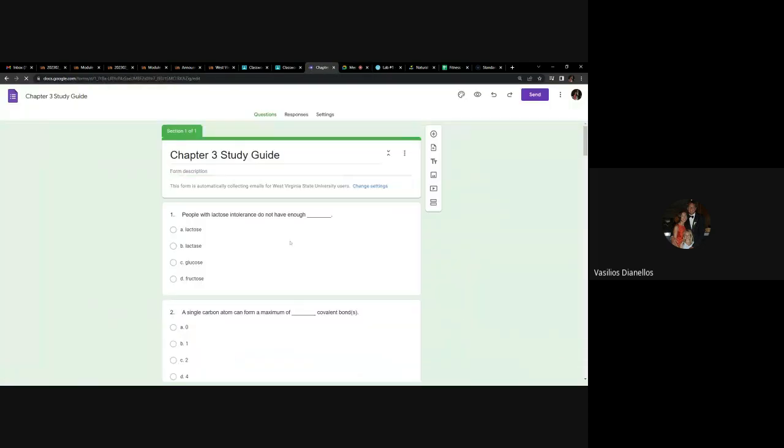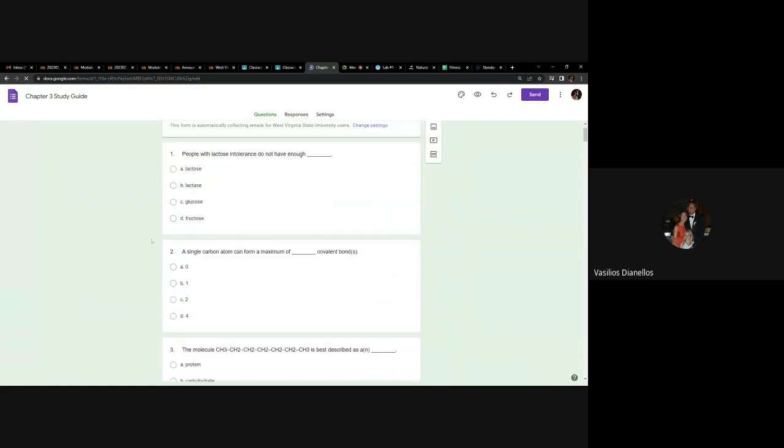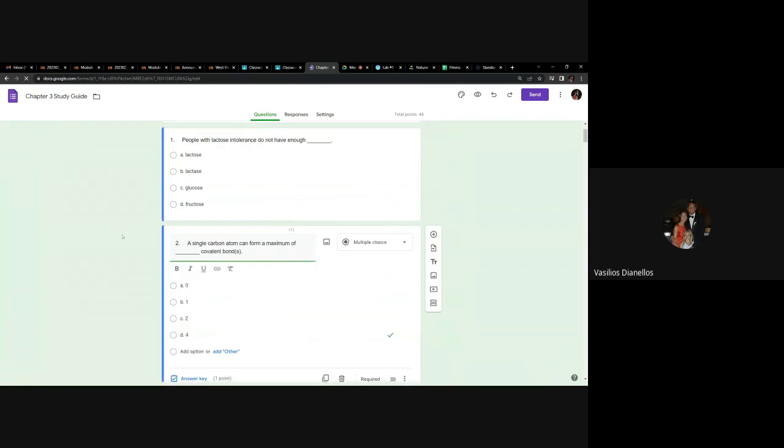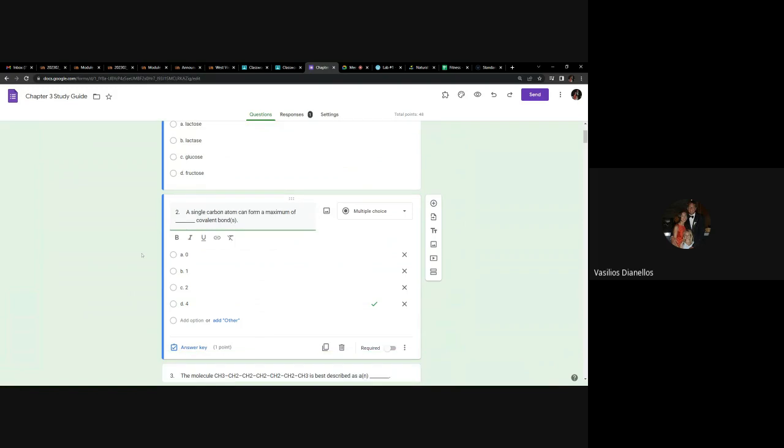The last one. People with lactose. I'm not going to ask about lactose. Here we go. This is one of the few things, right? You didn't necessarily need to memorize how many times everything can bond, but you at least need to know how many times carbon can bond because it's all about the carbon. So a single carbon atom can form a maximum of 4 covalent bonds. And again, I'll probably just shorten that to say how many times can carbon bond? The answer is 4. So any questions about that?